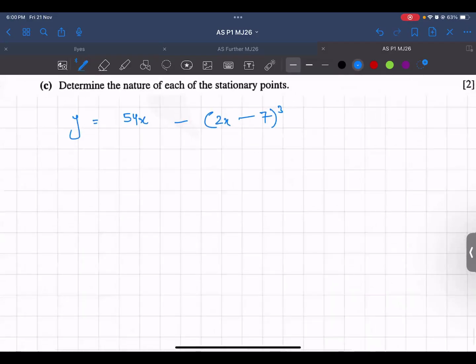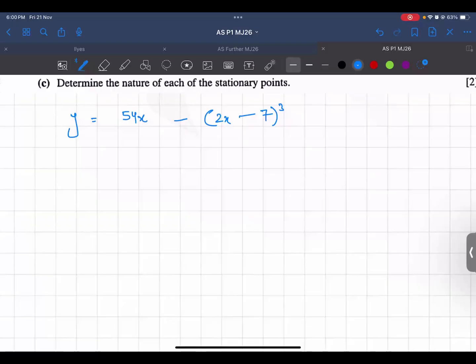Now we will differentiate using the rules of differentiation that we have done previously. Look at your first derivative, y dash. 54x, the power of x is 1. It would go down, multiply with 54, so it stays 54, and the variable gets removed. So it will only be 54. Then for the bracket, we will use the rule of the bracket.